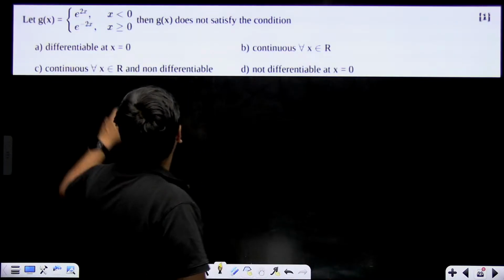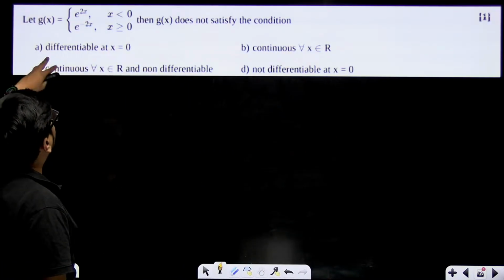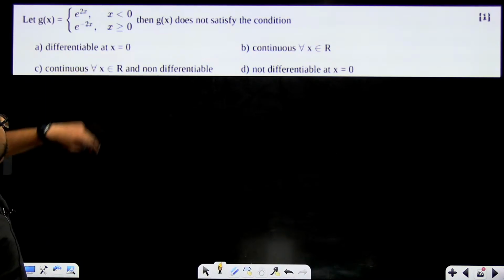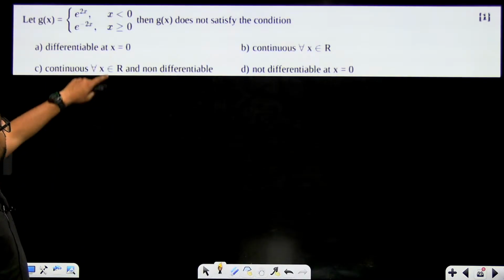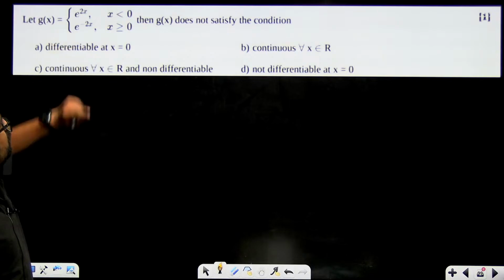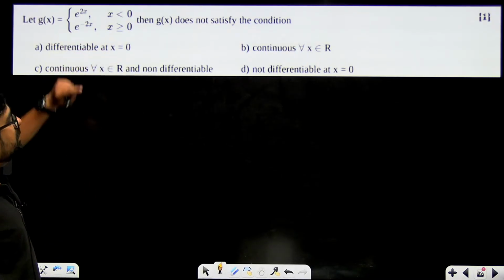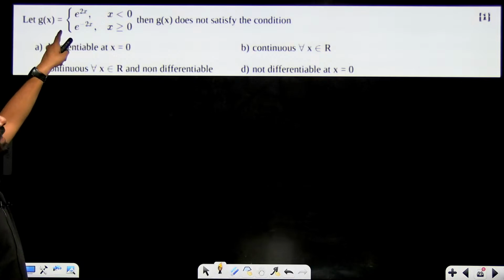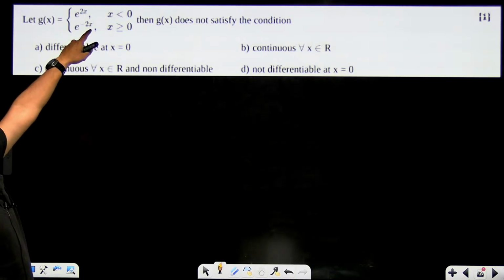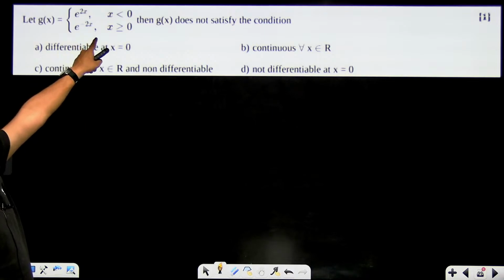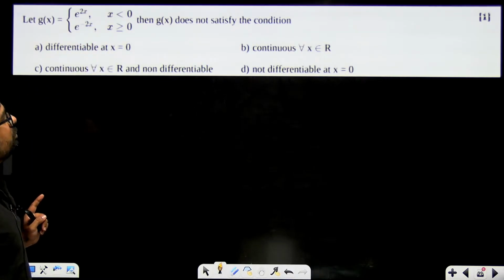How to prove? Now for example, over here, does it satisfy the condition of being differentiable at x equal to 0? Now see, is it differentiable at x equal to 0? Before 0, what is the derivative? e to the power 2x into 2. After 0, what is the derivative? e to the power minus 2x into minus 2. So not differentiable at x equal to 0.